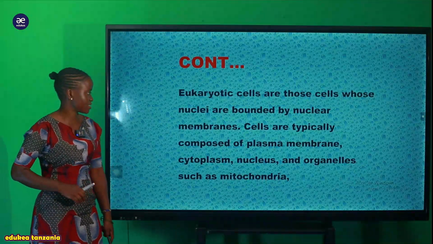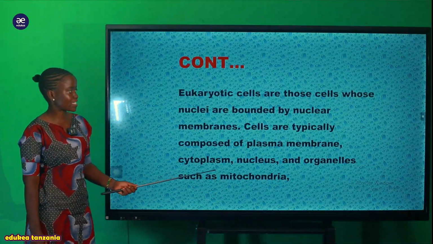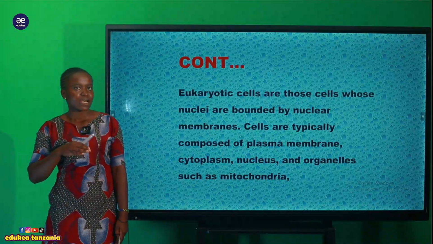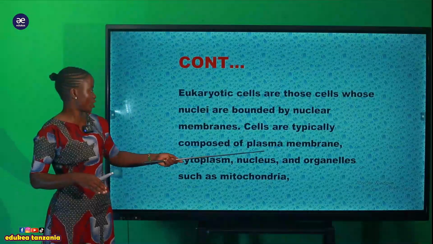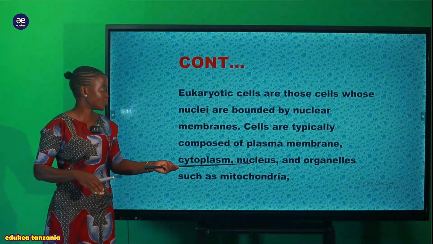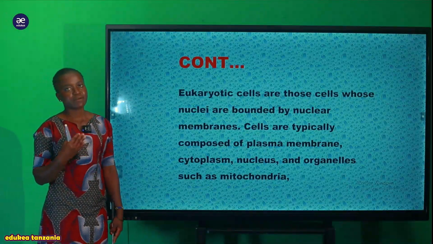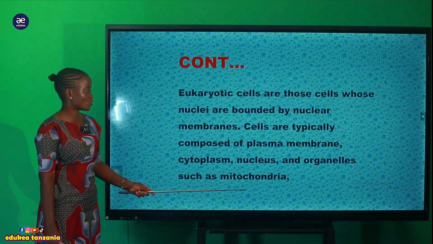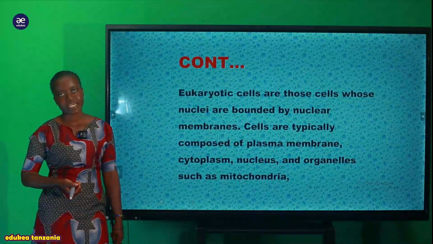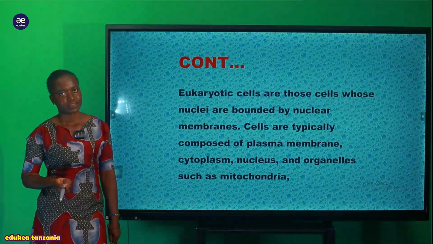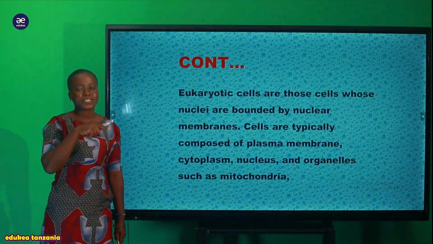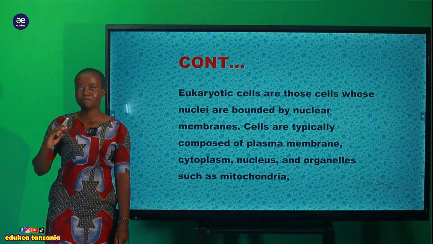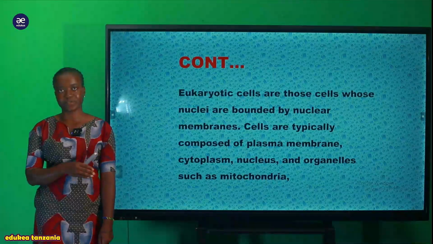For example, here you can see we have cytoplasm. It has been surrounded by the cell membrane. But also you can see you have the nucleus. The nucleus is also surrounded by a nuclear envelope. We have different organelles, for example, mitochondria. Also, it has been surrounded by a plasma membrane. So these are the cells that have true membrane bounded organelles. It is quite different from the prokaryotic cell.